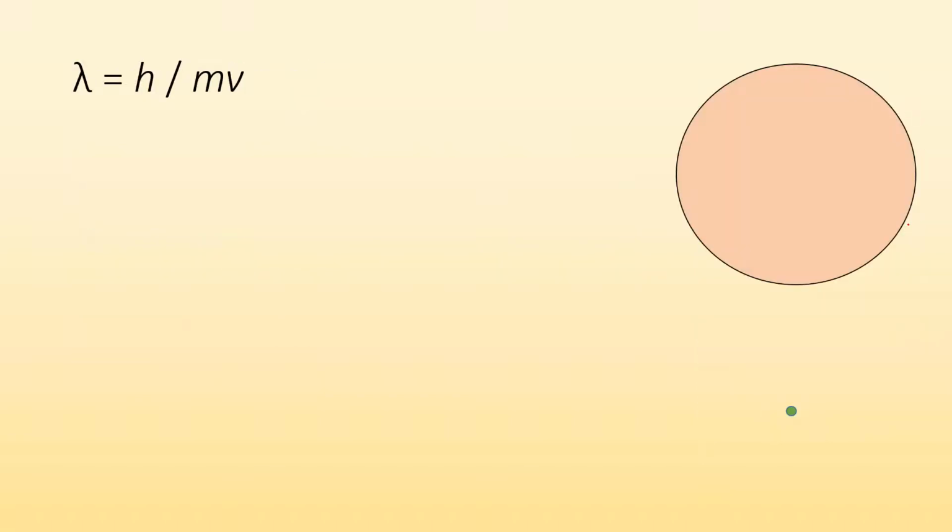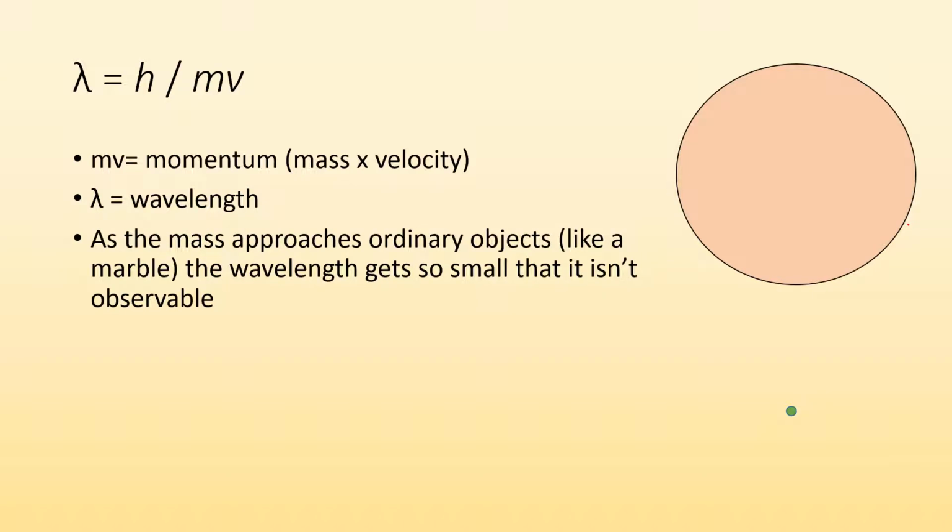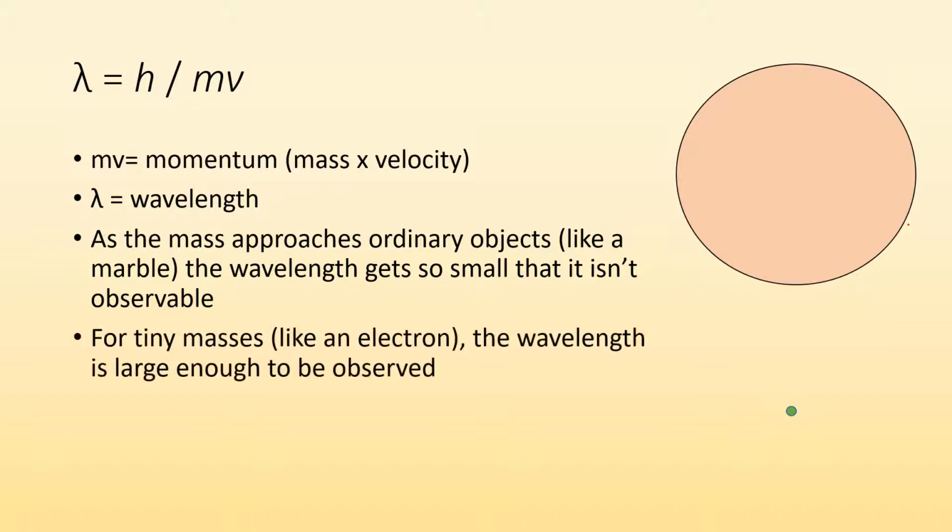So he found that the wavelength of all matter is equal to Planck's constant divided by the momentum. M times V, mass times velocity, is our momentum. The lambda is our wavelength, and as the mass approaches ordinary objects, like a marble, something that has a significant amount of mass to it, the wavelength gets so small that it isn't observable, meaning that the wavelength is less than the wavelength of light, so you're not even going to be able to tell that it's behaving like a wave. But for tiny masses, like an electron, the wavelength is large enough to be observed.